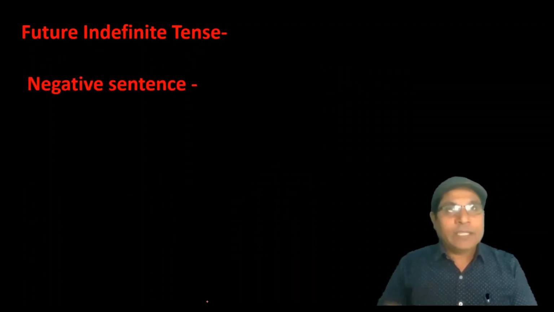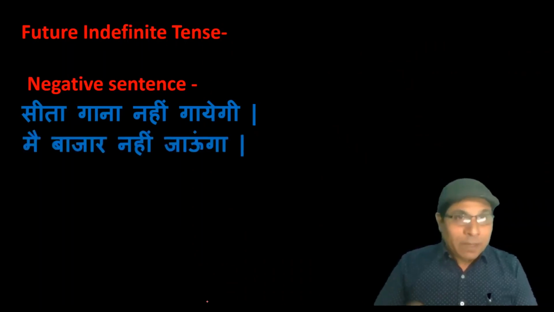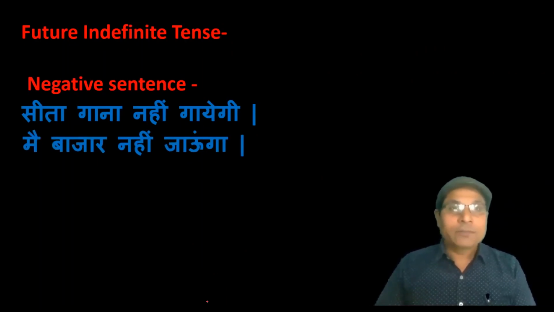The identification is the same: the sentence in Hindi ends with ga, ge, gi, but there is negation of work or negative information about plans and intentions, as मैं बाजार नहीं जाऊंगा, सीता गाना नहीं गाएगी.